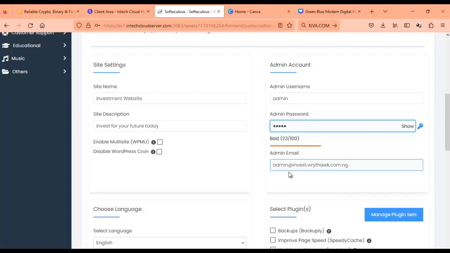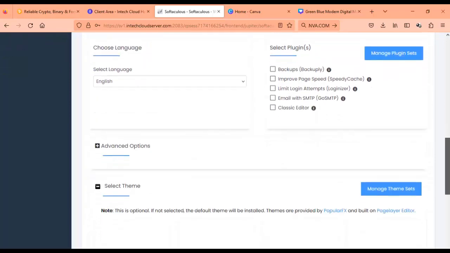Then the email. Now since I've not created an email, you can actually create an email for this page. In fact, let me just put it so that I'll also show you how you can create an email for your website. So this is the email. It is not created yet, but I'm going to create it now.